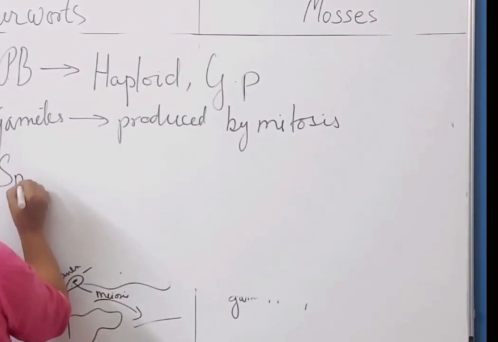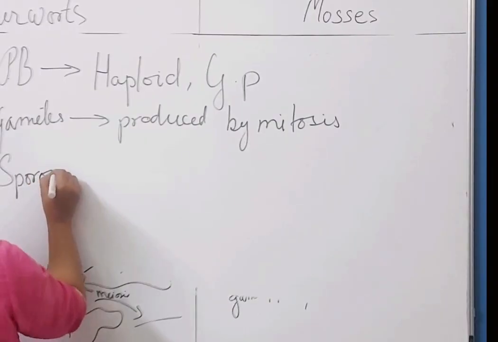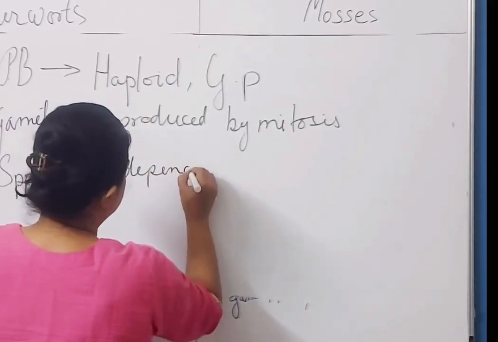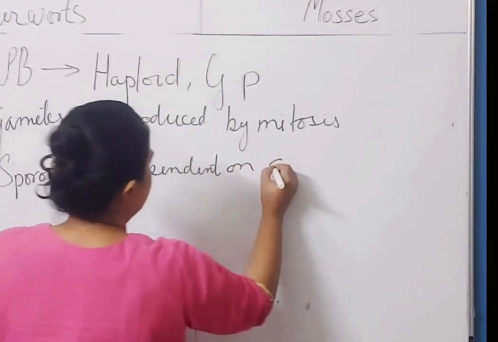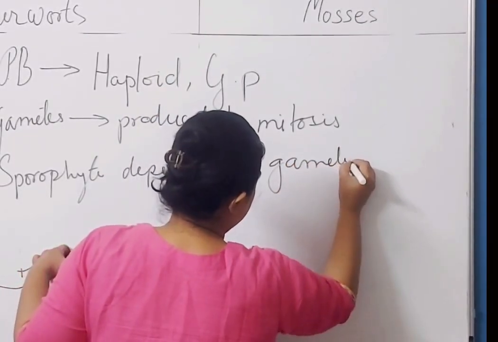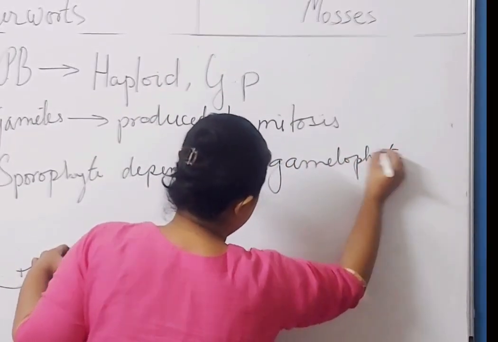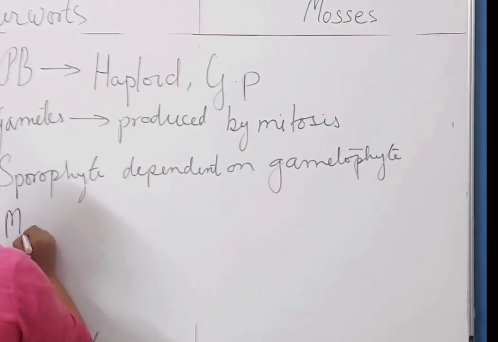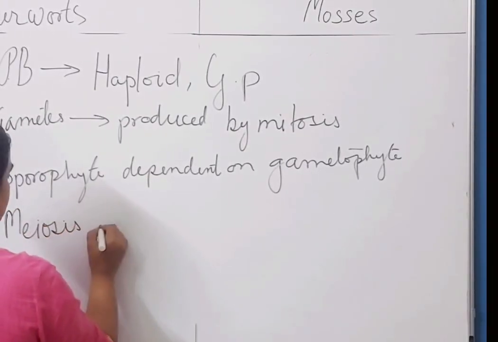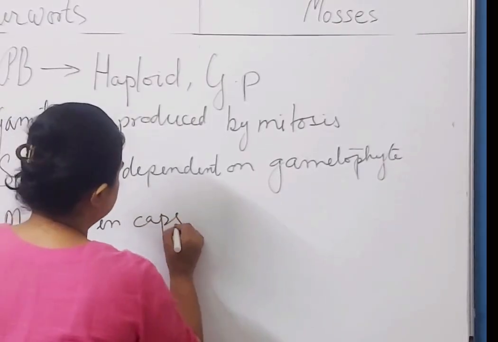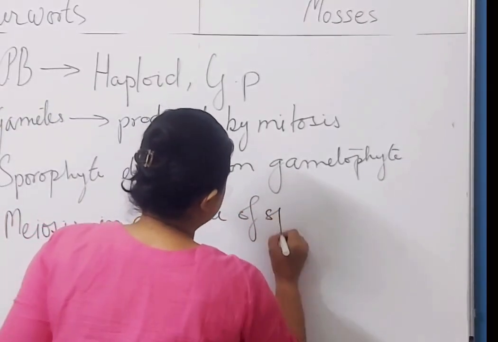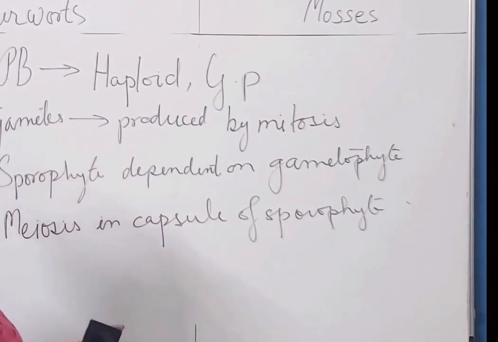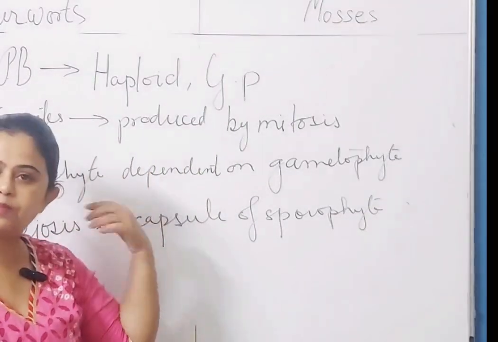Sporophyte dependent on gametophyte. Where do we get to see meiosis? In the sporophyte, okay? Meiosis in capsule of sporophyte. Because a question can come: in bryophytes, where do you get to see meiosis?